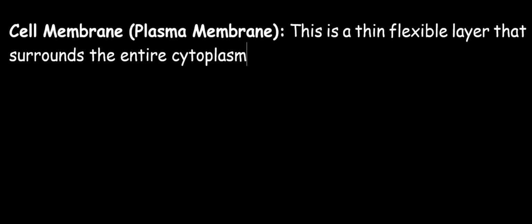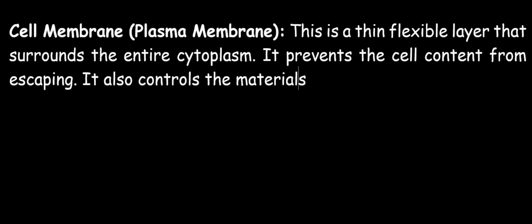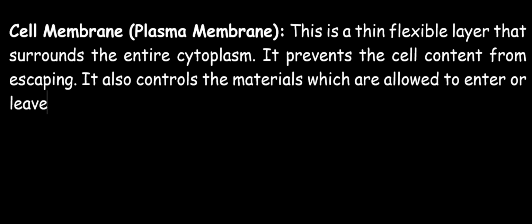Now, let's look at the cell membrane, which is also known as the plasma membrane. The cell membrane is a thin, flexible layer that surrounds the entire cytoplasm. It prevents the cell content from escaping, and it also controls the materials which are allowed to enter or leave the cell.